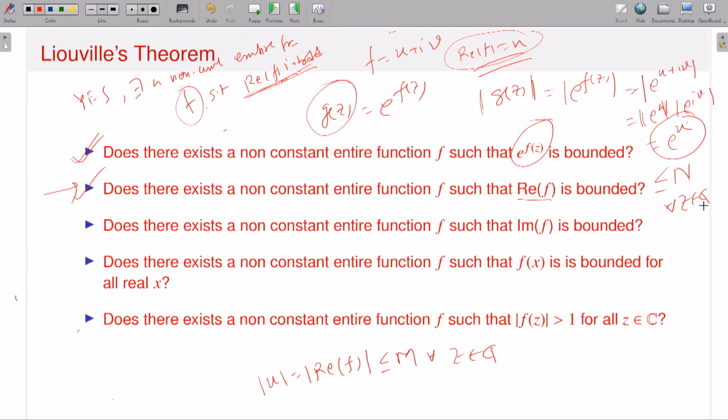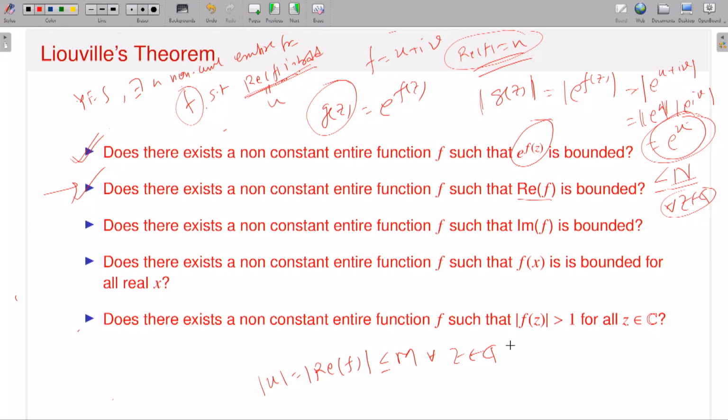So instead of dealing with the function f, now you deal with the function g, which is e to the power f, an entire function, and if I calculate the absolute value of g, it turns out to be exactly equal to e to the power u. Now your assumption is that u, the real part of f, is bounded. So e to the power u is also bounded, bounded by some constant n for all z. So now you have a function g which is bounded. Now g is an entire function which is bounded.